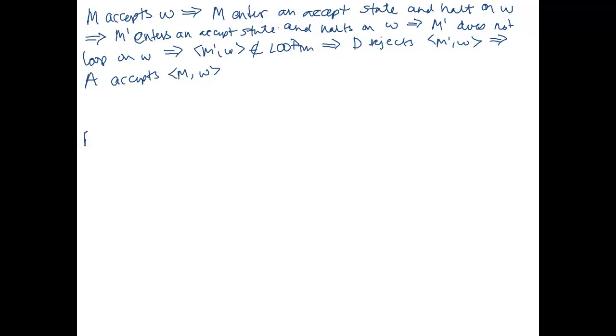Let's see what happens if M does not accept W. Okay, we kind of have two cases to worry about.